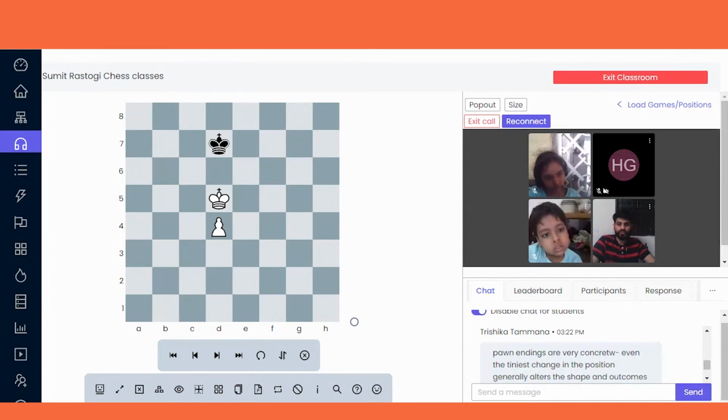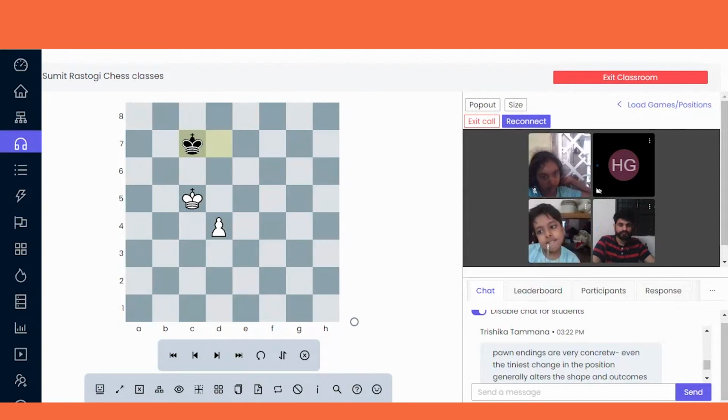Got it? So, for example, I move my king to c6, and what will black do? I have told you, opposition is very important. So what is black going to do? Black is going to take the opposition. He is going to take a new key square now, c6, and white has lost his key square.